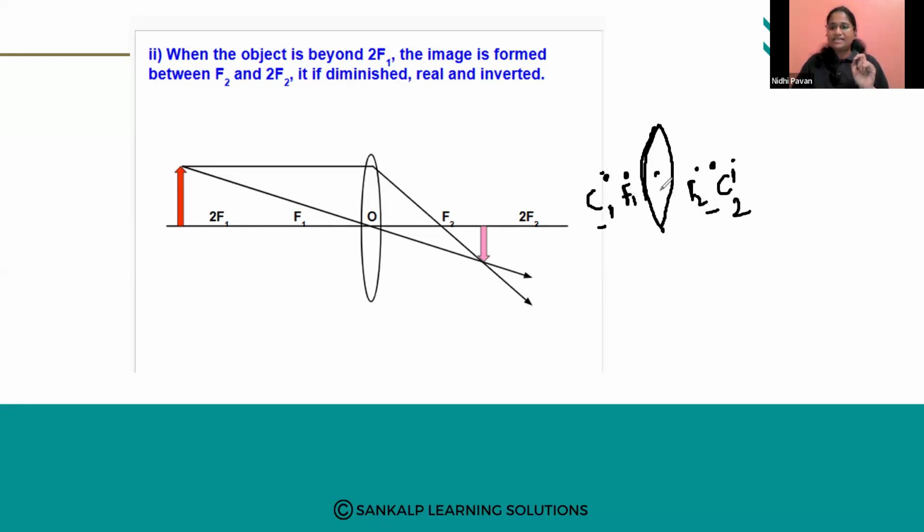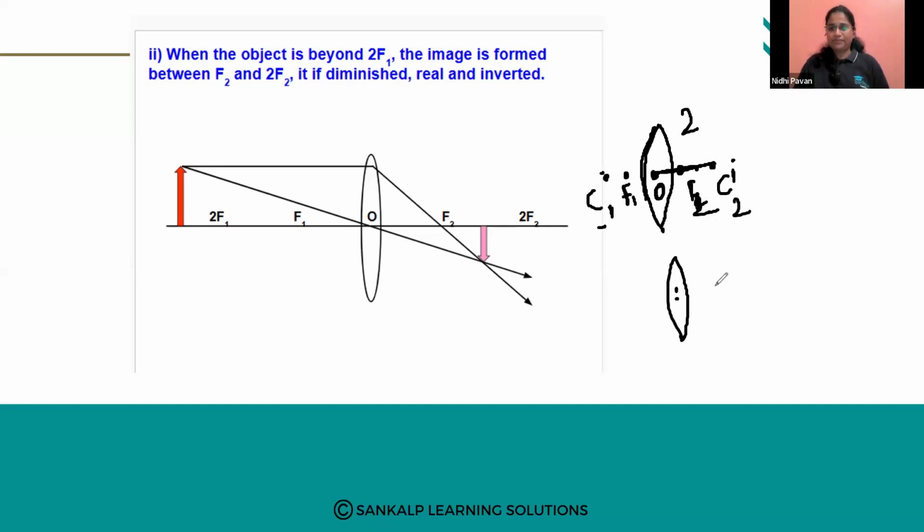Because this is the optic center, the center of the lens. When we measure the distance between the optic center and the center of curvature, it appears to be twice the focal length. That is, this is F2 I have written. Twice the focal length means it appears to be double this distance, that is O to F2.